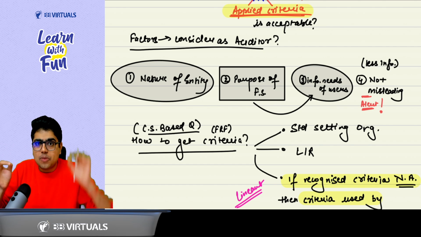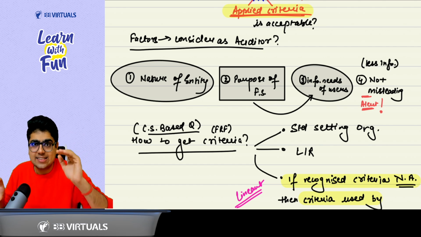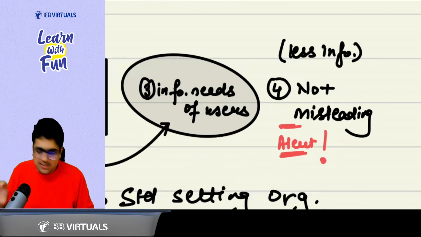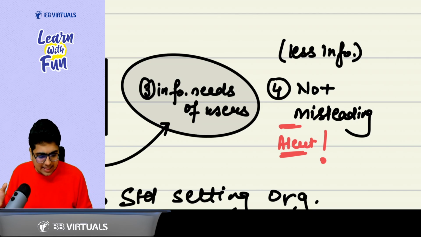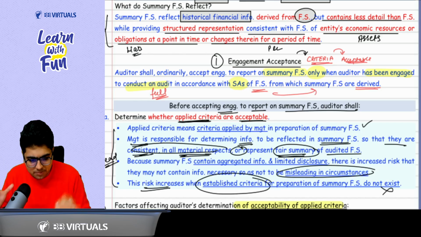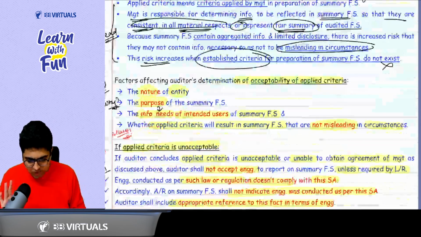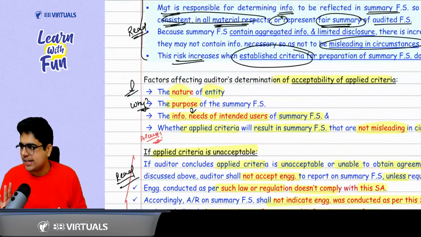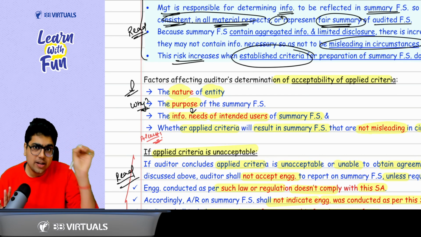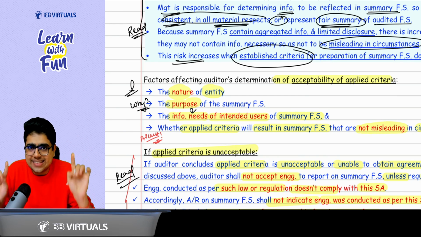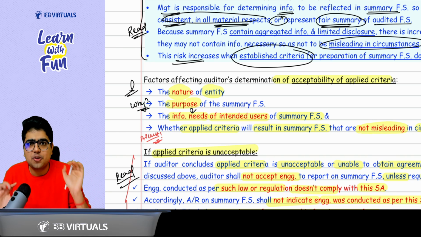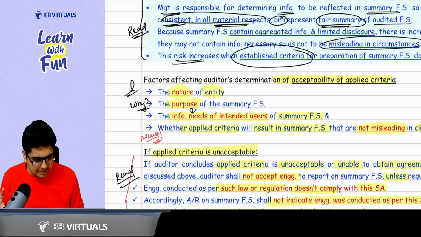And because you are giving less details, you should be alert that these financial statements are not misleading. So these are the four points you need to consider: nature of the entity, purpose of the summary financial statement, purpose is to fulfill the information needs, and last point, stay alert because you are giving less information, so these should not be misleading.